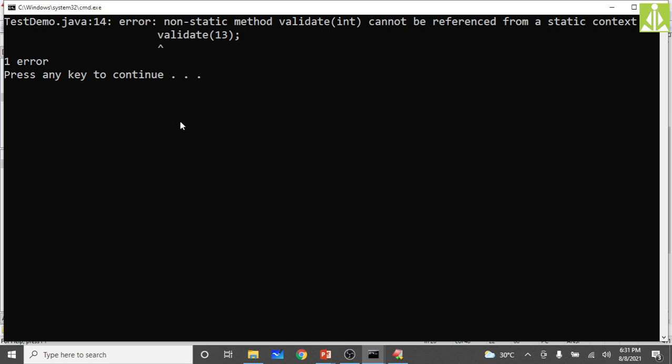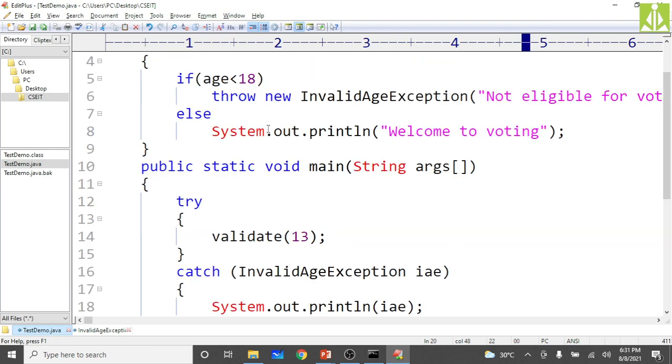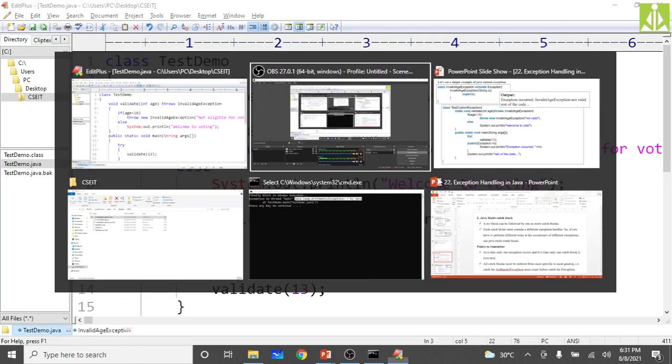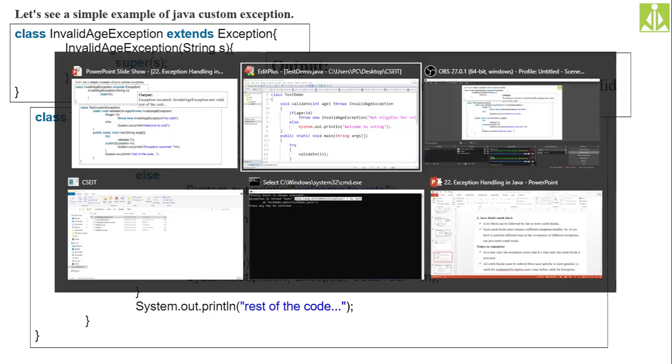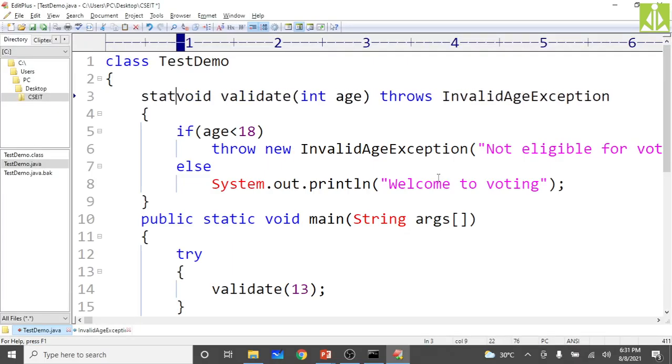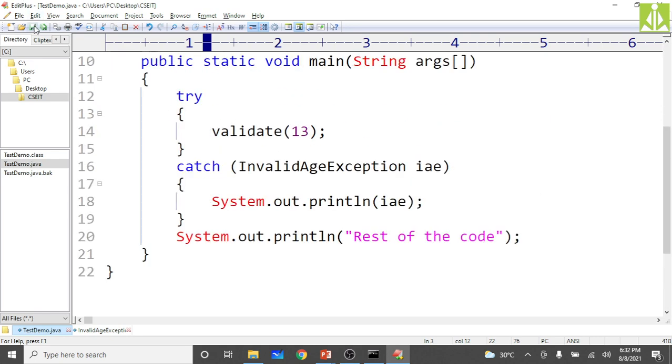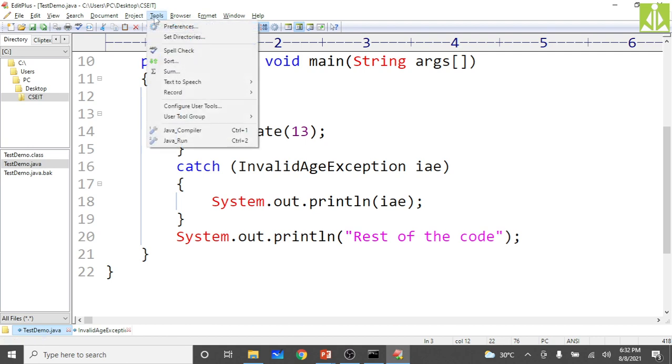Okay, validate. It is in static context, right? So you must make this validate as static void. Okay, because it is not dependent on object. See, directly we are calling validate, so it is not dependent on object, which means we need to make it static.